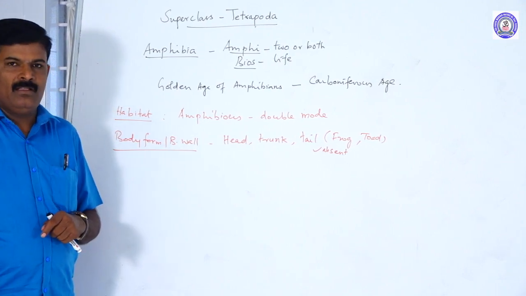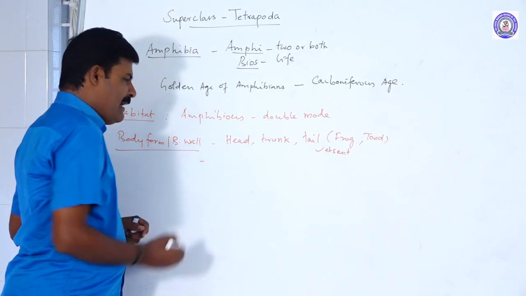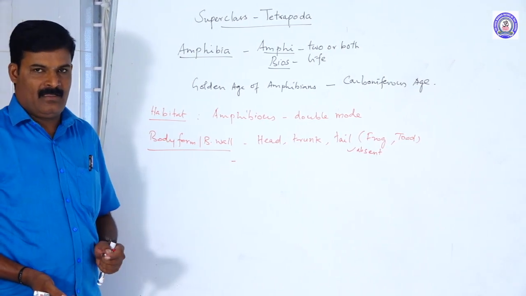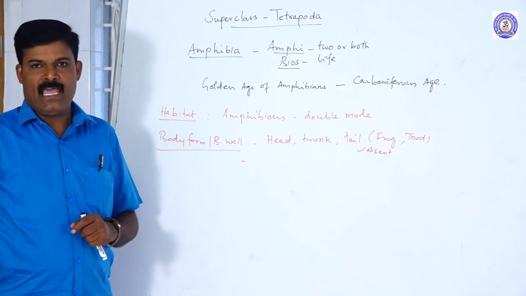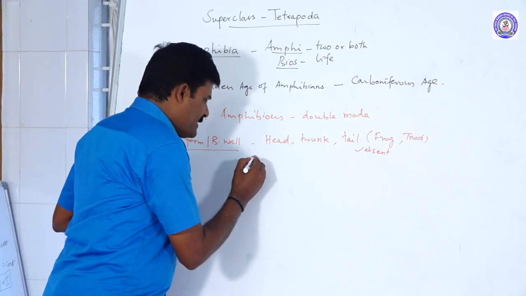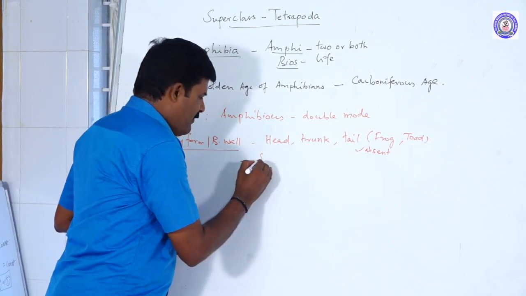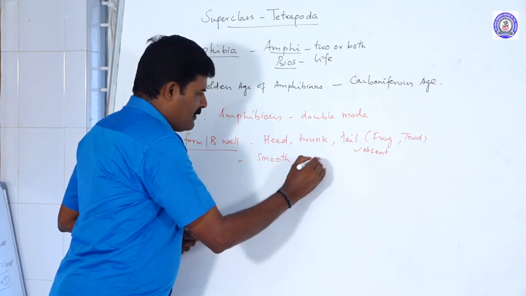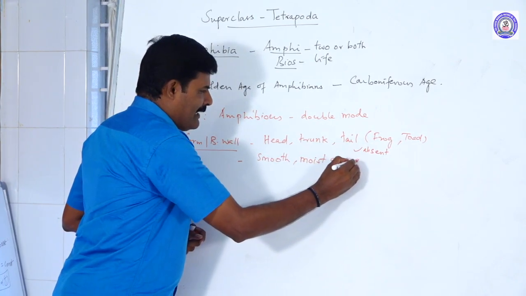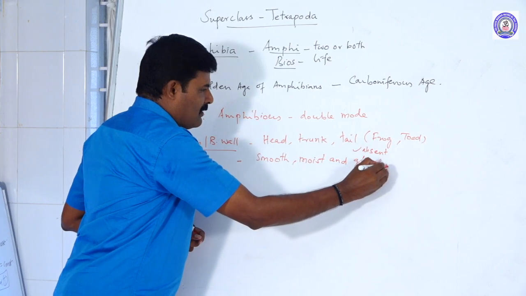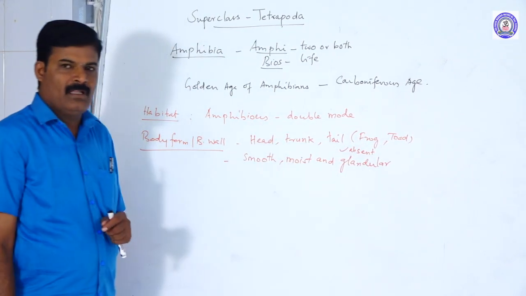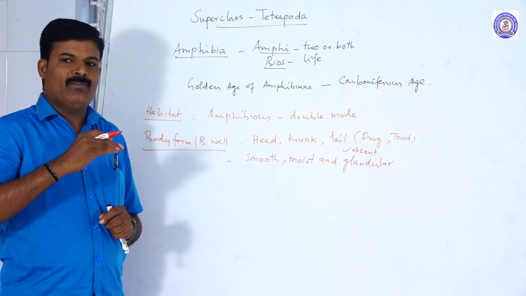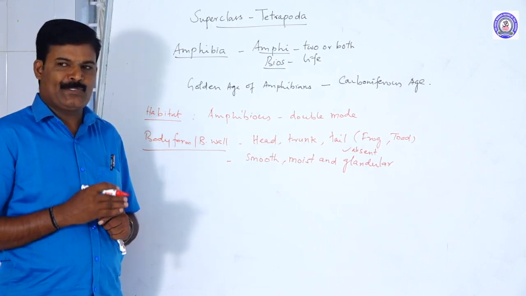Body wall, this is important. There is no exoskeleton in frog. But a very important feature is that the body surface or skin of the frog is always smooth, moist and glandular, because it contains mucus glands, which always keep the body surface moist and smooth.